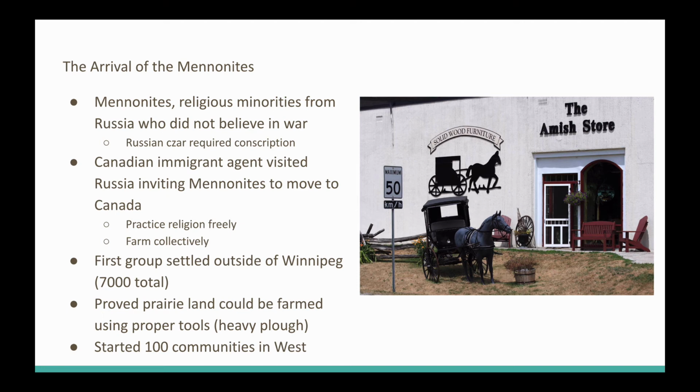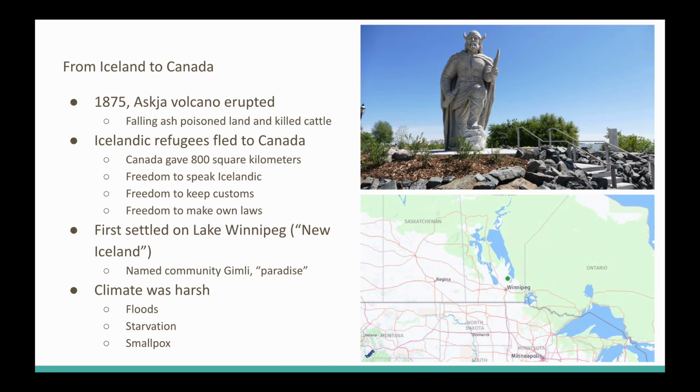And they were able to prove what the Ontario farmers were unable to do. They were able to prove that the prairie land could be farmed. They just needed a heavier plow to do it. And in total, they created about 100 communities in Western Canada. That wasn't enough, though. We're going to get people from Iceland as well.